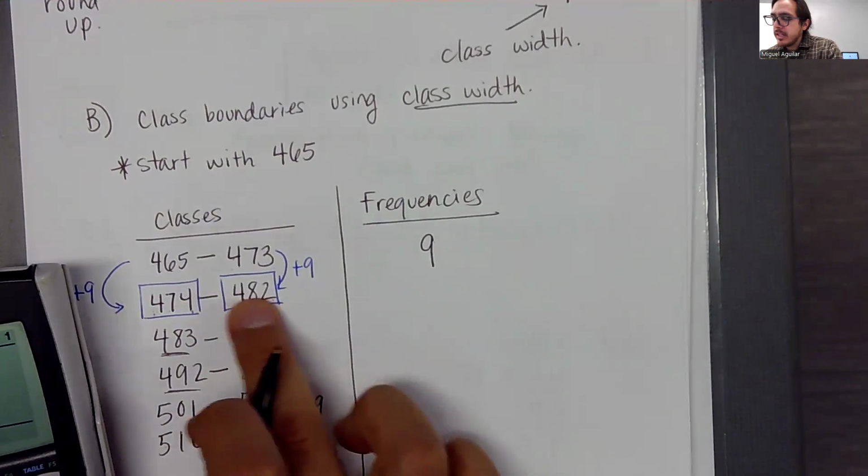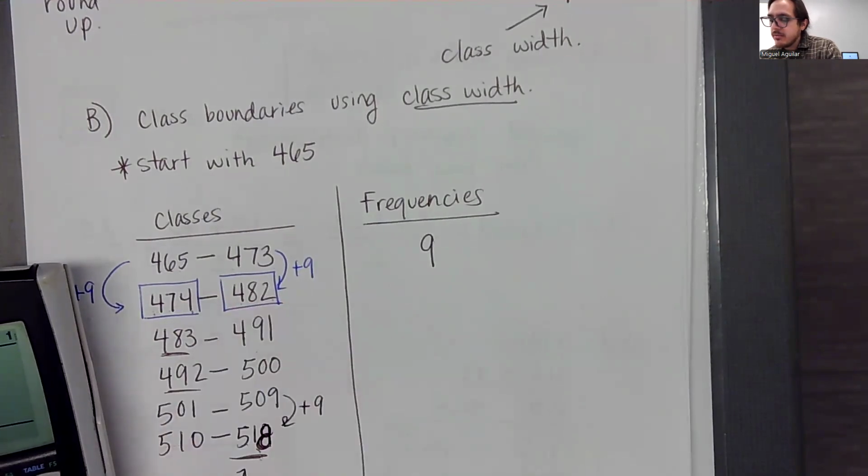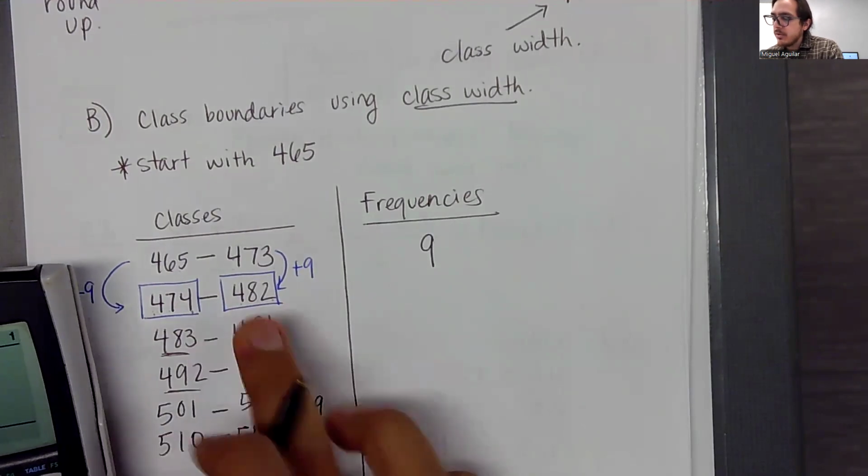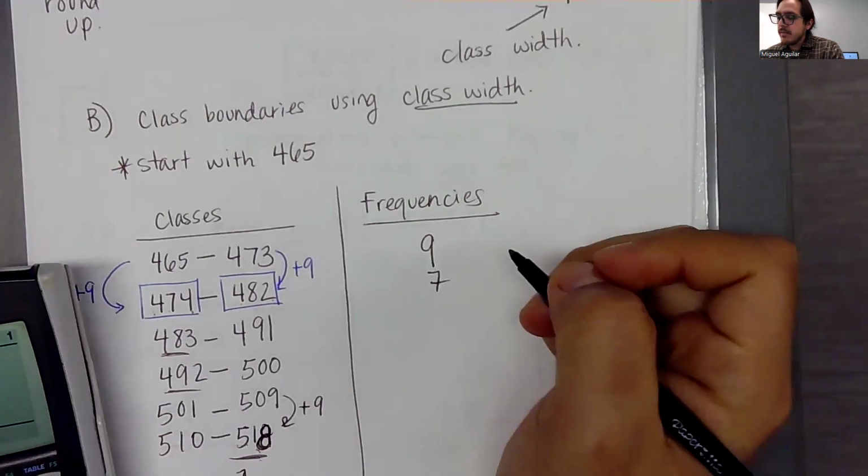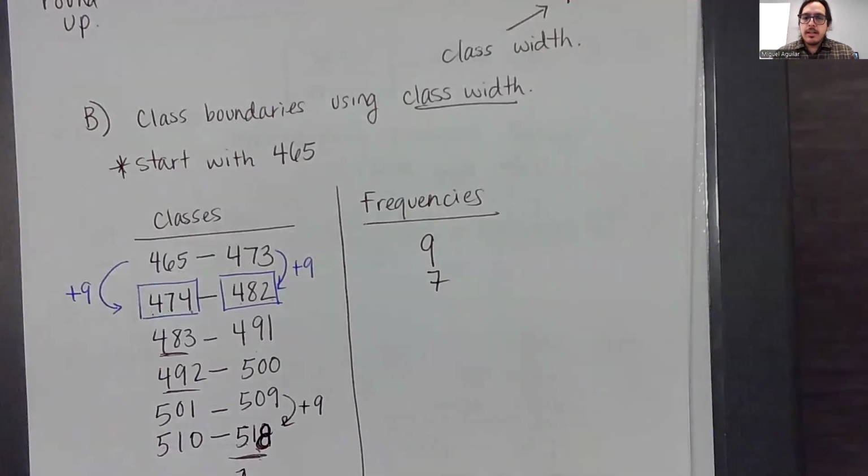And then in the next class, it should stop at 482. So 1, 2, 3, 4, 6, 7, 8, 7, because that one went over. So that should be 7. Okay. And we can count this for all of the classes that we have here.